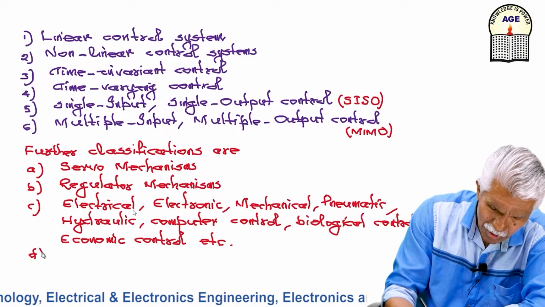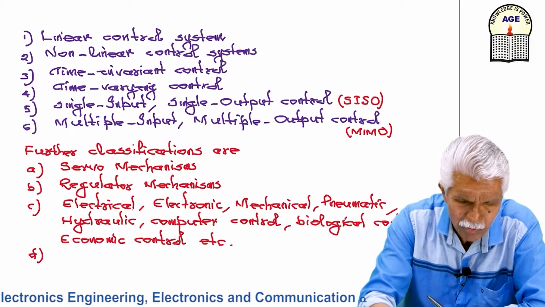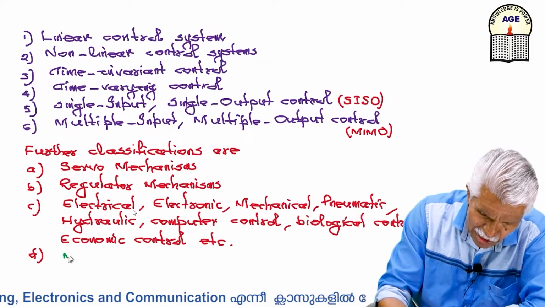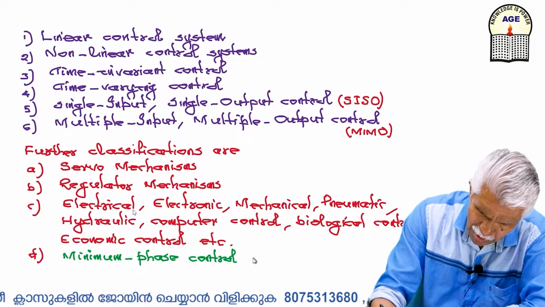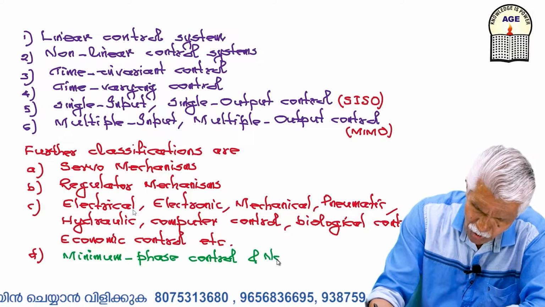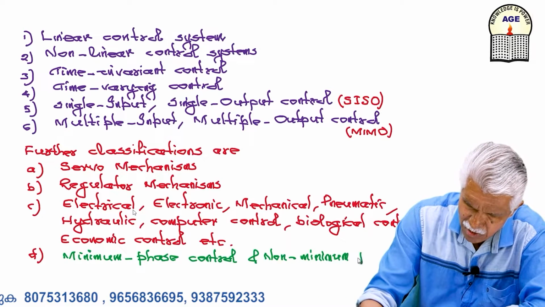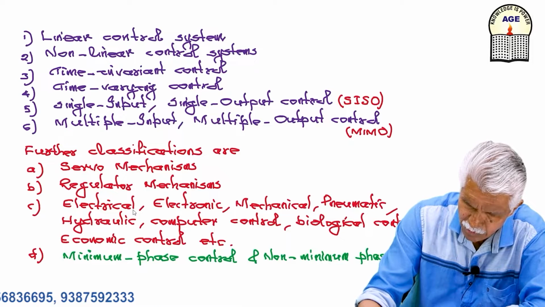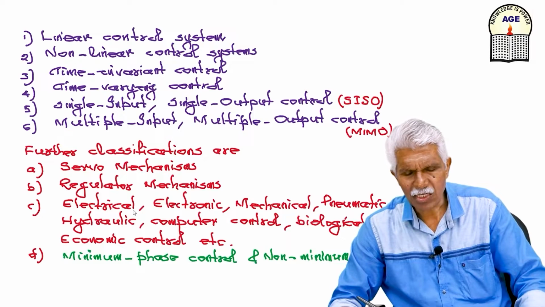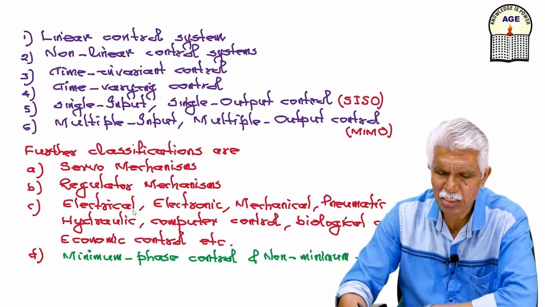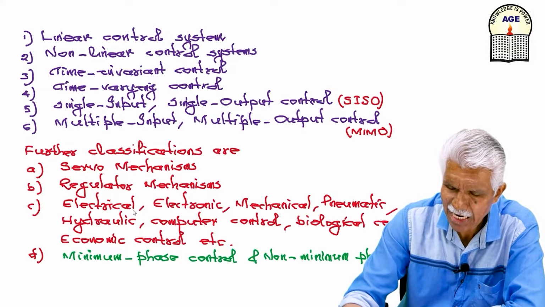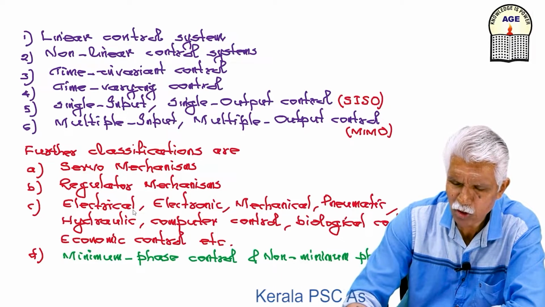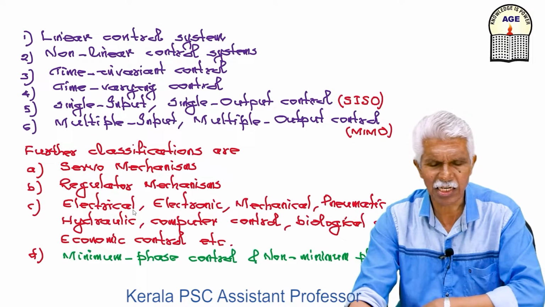Then we can have minimum phase systems and non-minimum phase systems. In a minimum phase system, there are no poles and zeros of the open loop transfer function in the right half of the s-plane. If there are poles and zeros present in the right half for the G(s)H(s) function, that is called a non-minimum phase system. So these are the classifications.